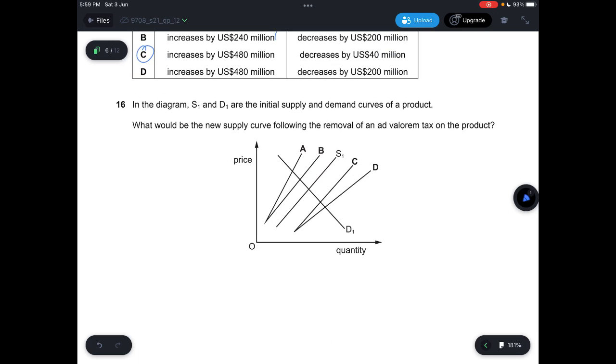Question 16, in the diagram, S1 and D1 are the initial supply and demand curves. What will be the new supply curve following the removal of an ad valorem tax? An ad valorem tax would look something like this. So this supposedly should be like this, but an ad valorem tax will be like this.